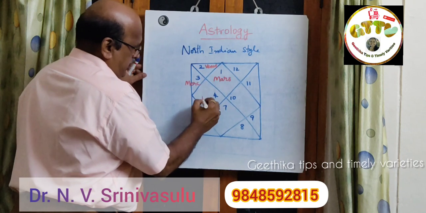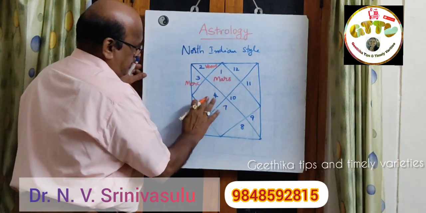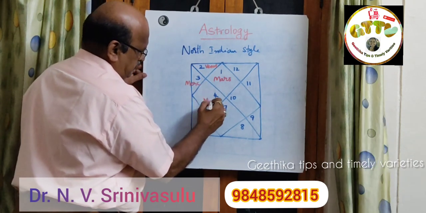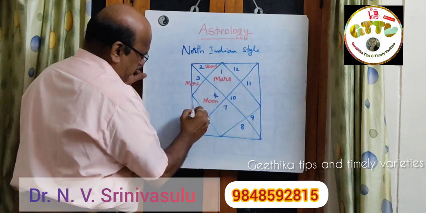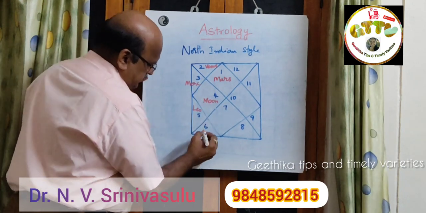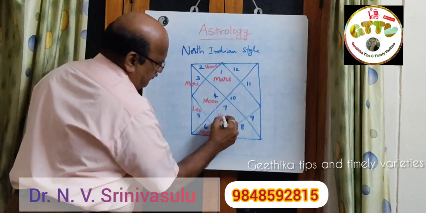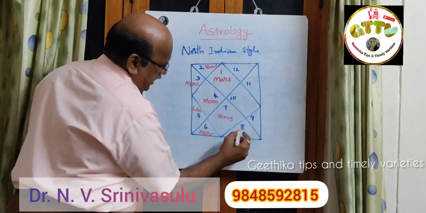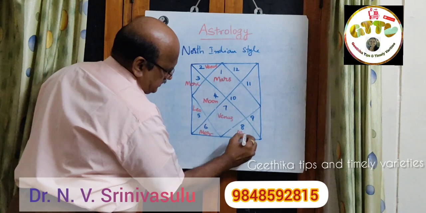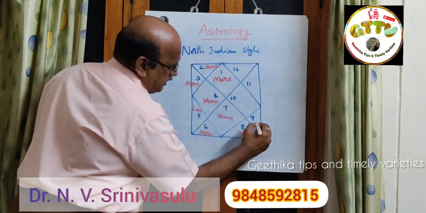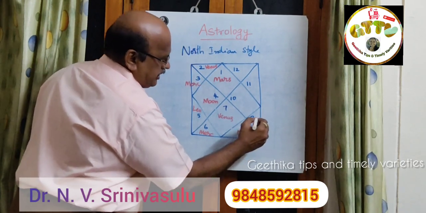4, Moon. Then 5, Leo, the Sun. 6, Mercury. 7, Venus. 8, Mars. Then 9. 9 is what?